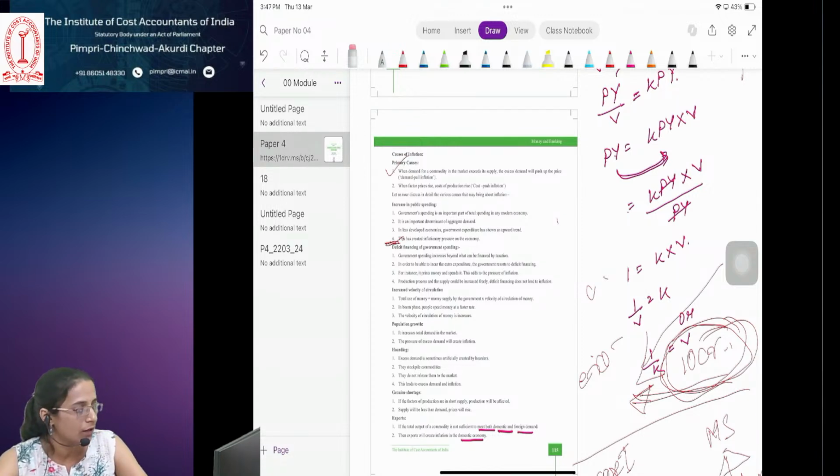But a saving account will have these restrictions. Another difference is that on saving account deposits we get certain interest, but on a current account we don't get any interest.